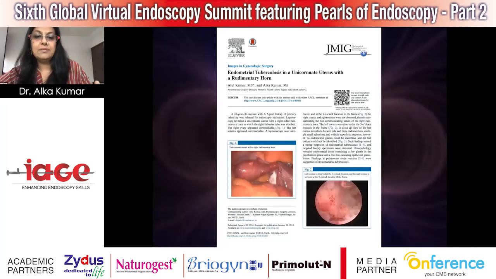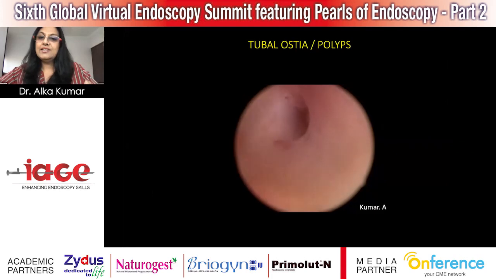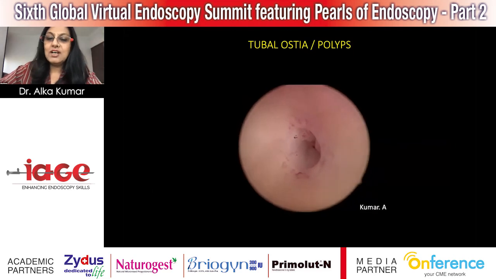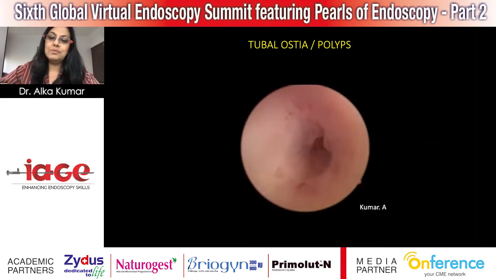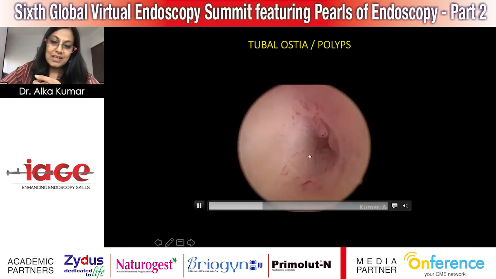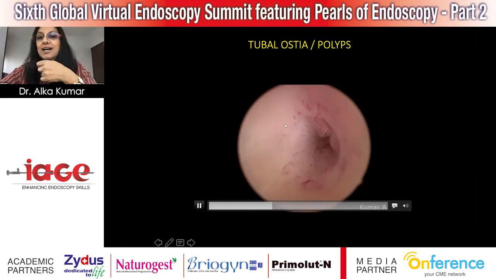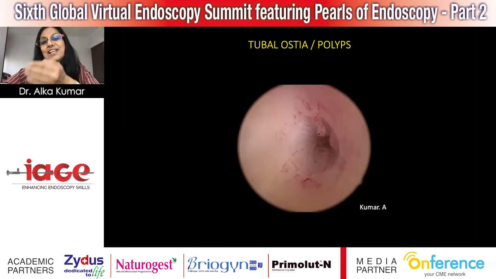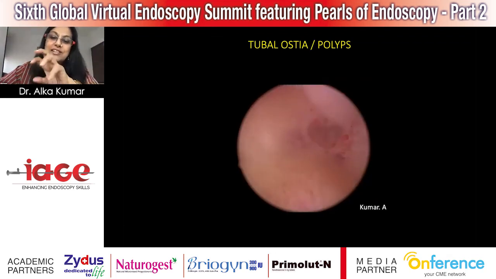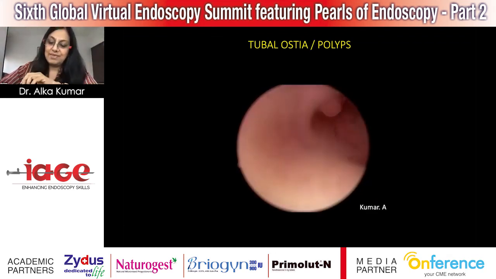This is one of our publications, endometrial tuberculosis in a unicornuate uterus with a rudimentary horn. Tubal ostia. I purposely put this video because what we are now working on is polyps around the tubal ostia, micropolyps. Here you can see around the tubal ostia, it's a very beautiful image, the little polyps which stand out. We are finding that there seems to be a relationship between genital tuberculosis and polyps. In chronic endometritis, you have micropolyps spread all over. In tuberculosis, they seem to be more towards the ostia.